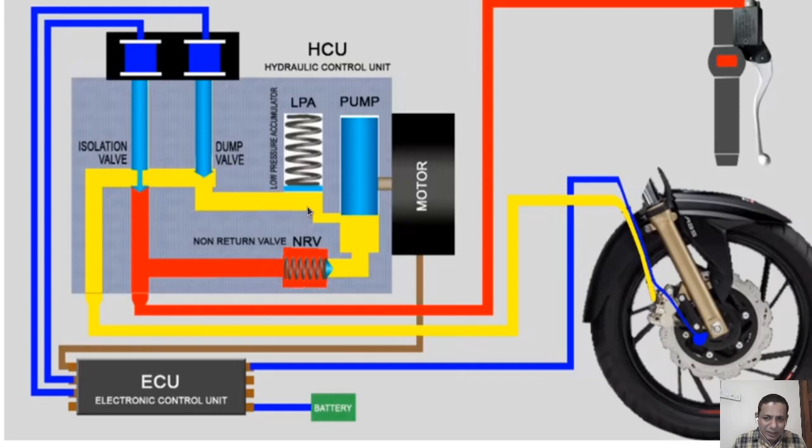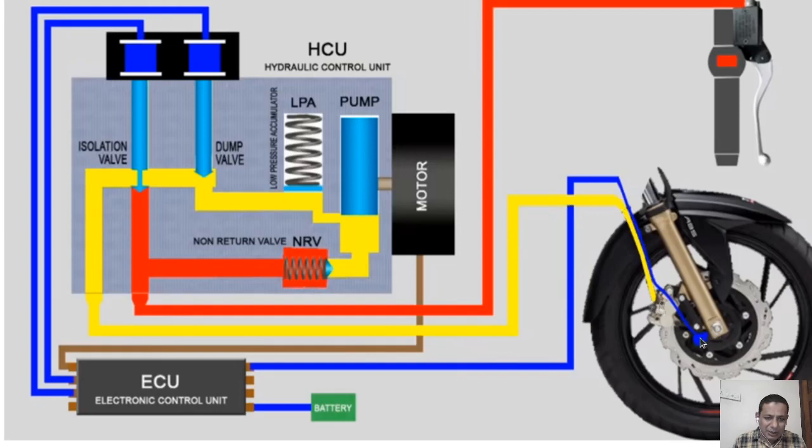The fluid is there. All these are hydraulic lines, and here there is a non-return valve also. Non-return valve means it will allow movement in this direction only. So the isolation valve will isolate this brake pedal system, the hydraulic part of the brake system, and the tire system. So there is an isolation. Because of that itself there can be a reduction in pressure.